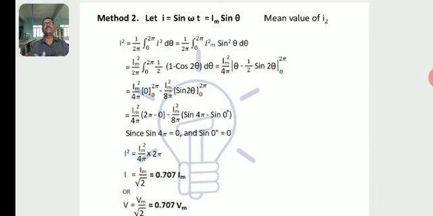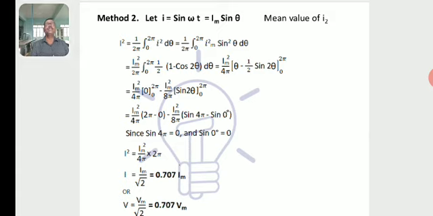After the same steps, 2 pi minus 0, then minus sin 4 pi minus sin 0, and sin 4 pi is 0. Finally I is equal to Im by root 2, which is 0.707 Im, and V is equal to Vm by root 2, which is 0.707 Vm. Just go through that derivation, the same as I said earlier.